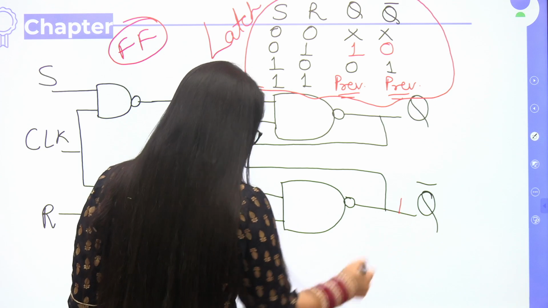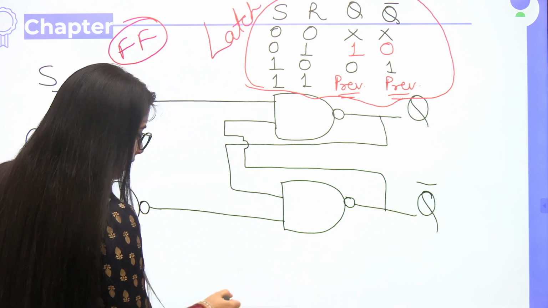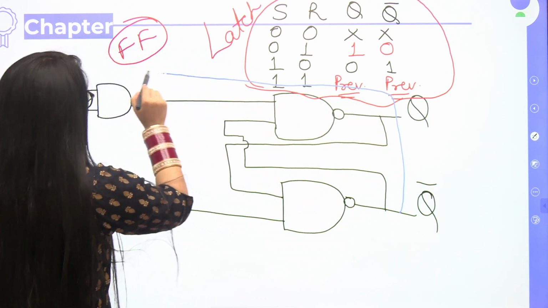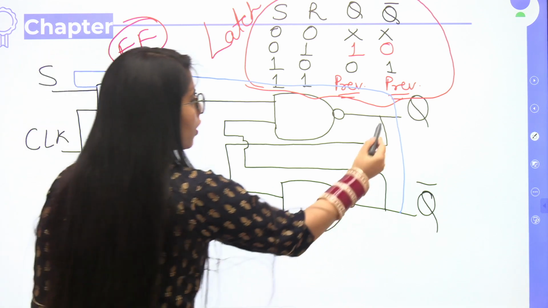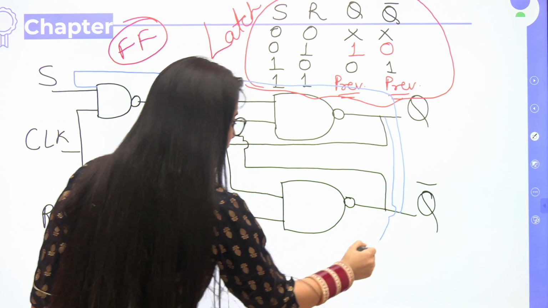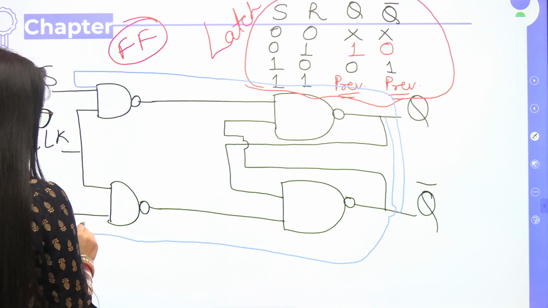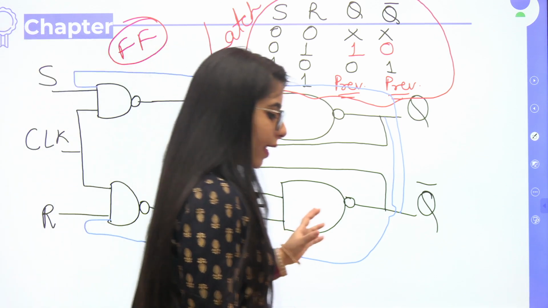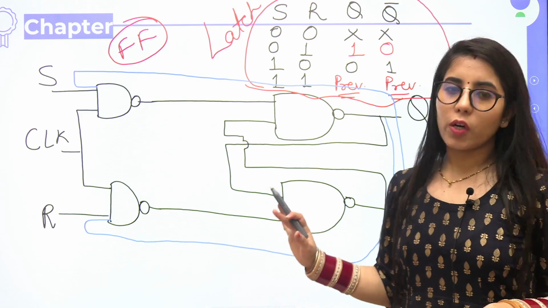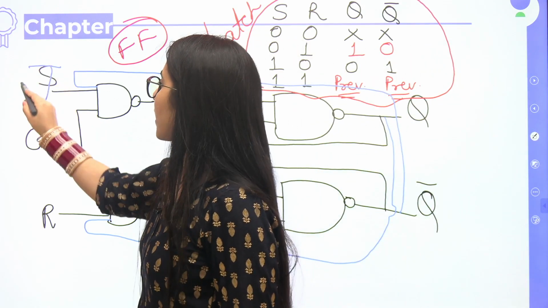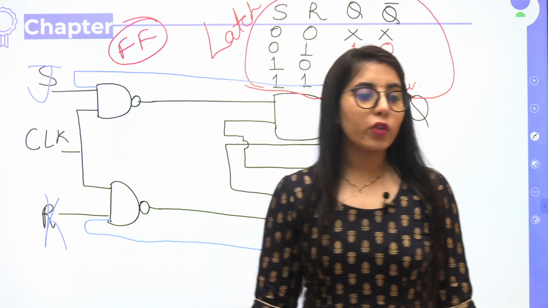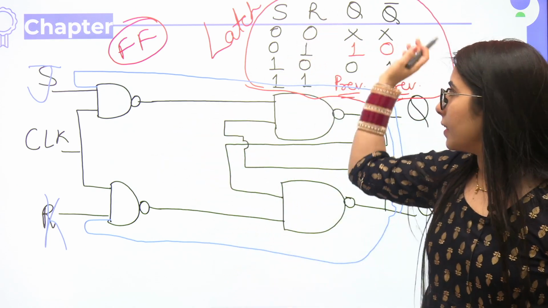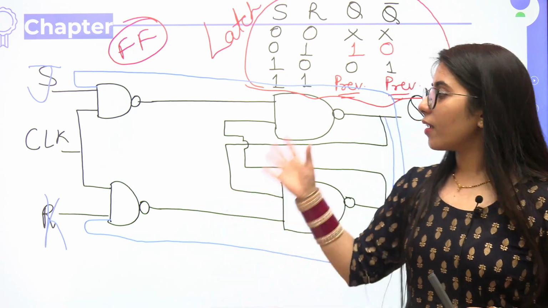So here you are just going to make one extra connection. This one, take it here, and provide it one more input. Then take the straight line, and provide one more input. This circuit, now with the additional blue color connections along with everything that was already there, is now becoming your JK flip-flop. Why do we have to do this kind of modification? To remove the race around, to remove the forbidden condition, because the race around condition will be arising here.